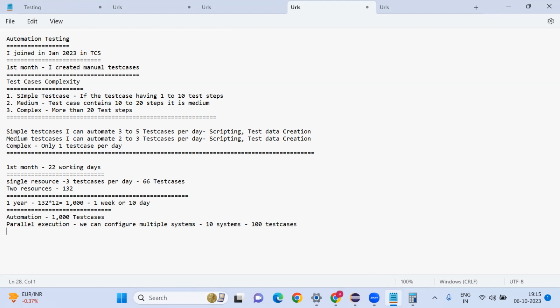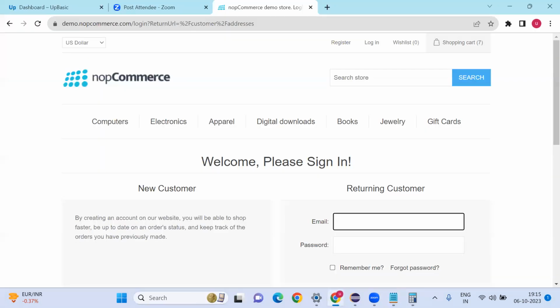Manually, if you want to execute 1000 test cases, it is not possible. That's why automation is very important for long-term projects. If you take Flipkart, Amazon, you can see 10,000, 20,000 test cases as well. Whenever a release is there, and they are updating any pages or changing the front end, they need to execute all 20,000 test cases. Manually, it is impossible.